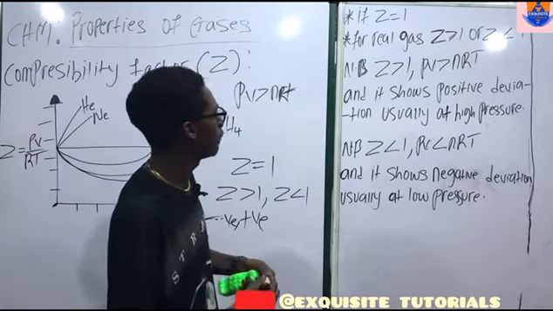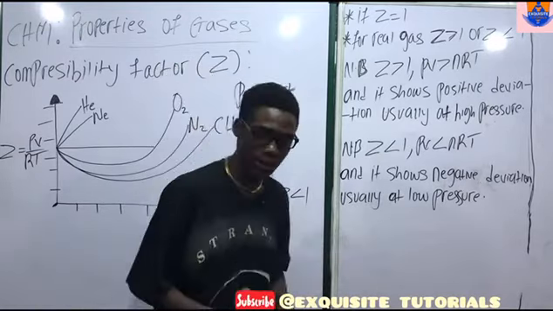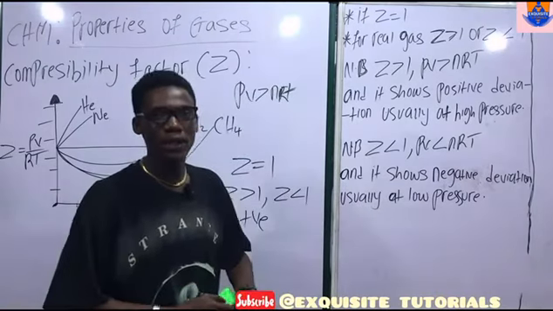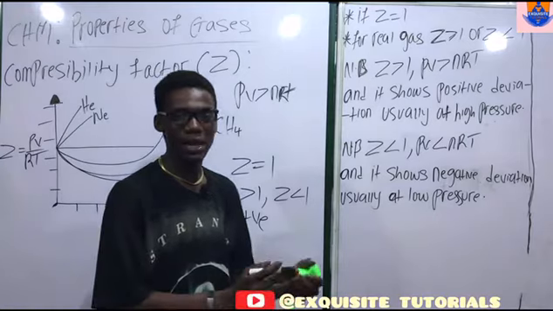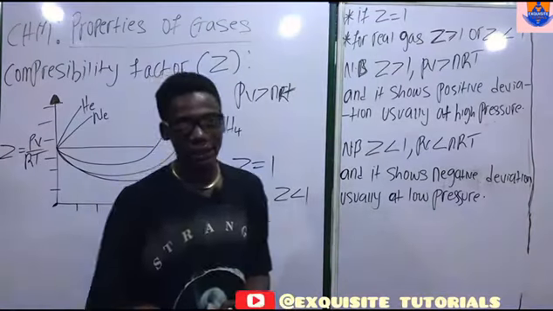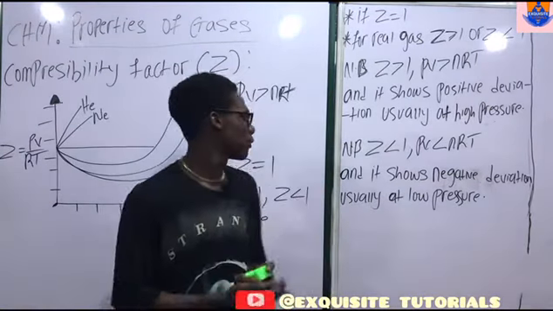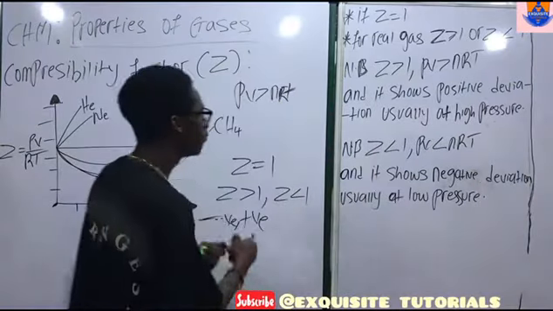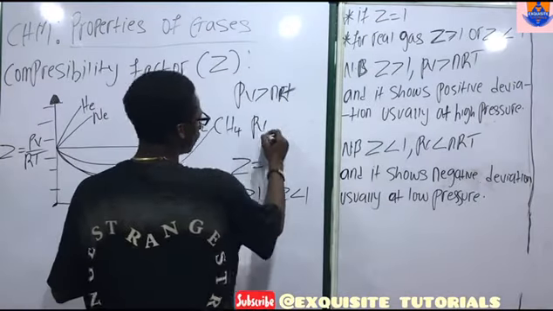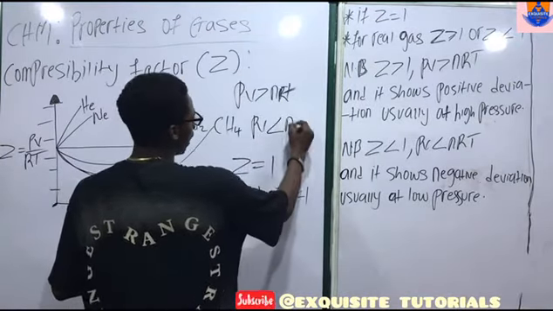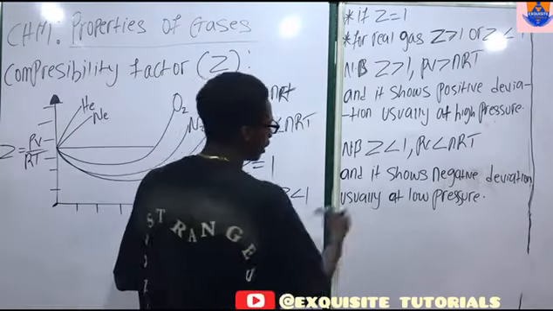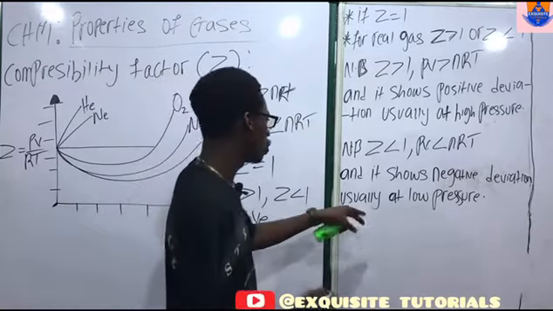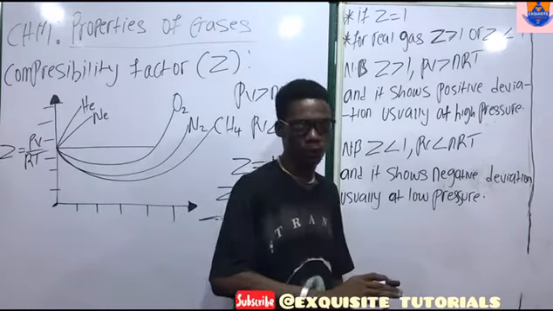Now let's look at this. When the compressibility factor is less than 1, it is highly compressible, more compressible than expected of the ideal gas. Also know that PV is now less than nRT, and it shows negative deviation usually at low pressure.